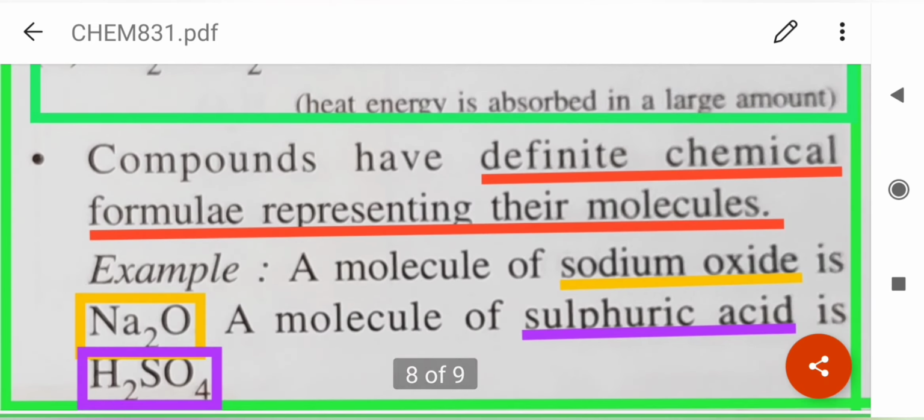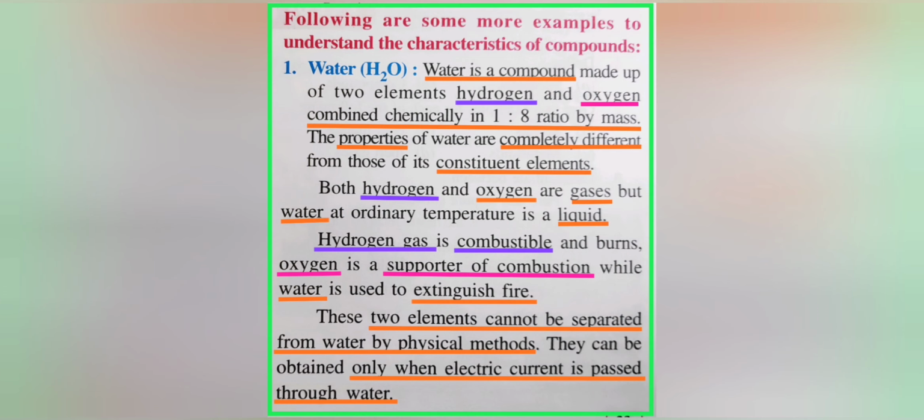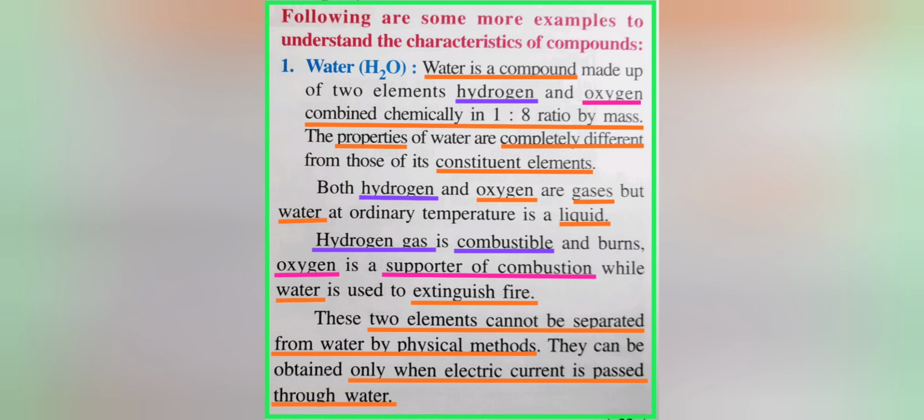Now, compounds have different chemical formulae representing their molecules. For example, the formula of sodium oxide is Na2O. Another example is water, which is a compound made up of two elements, hydrogen, which is a combustible gas, and oxygen, which is a supporter of combustion. They combine in the ratio 1:8 to form water, which extinguishes fire. So what do we see? The properties of water are entirely different from its constituent elements. Thank you.